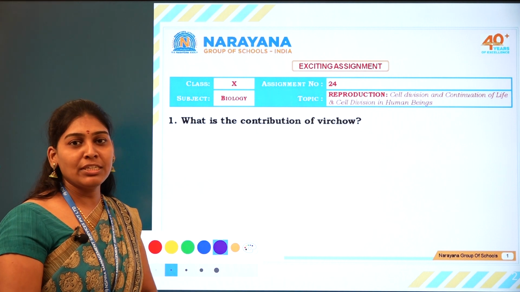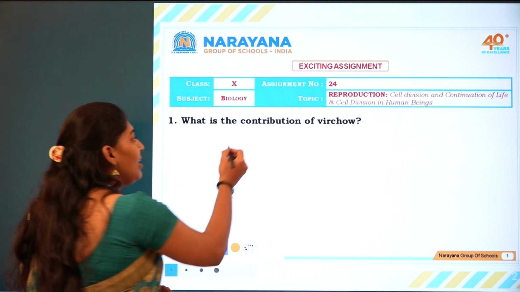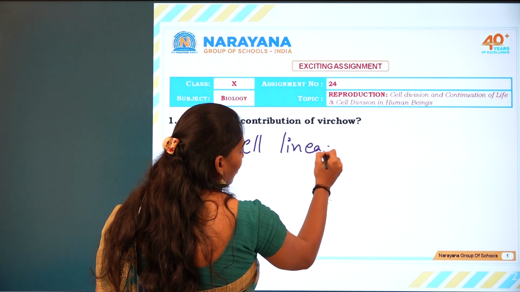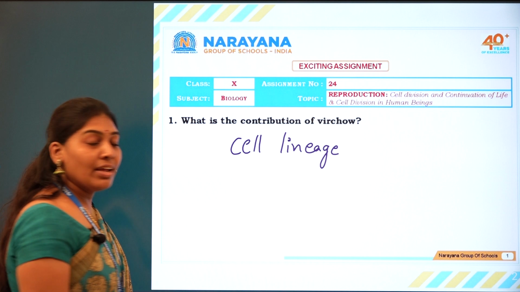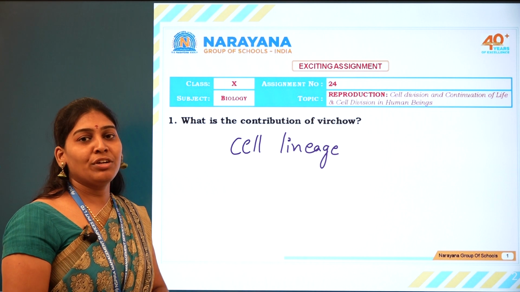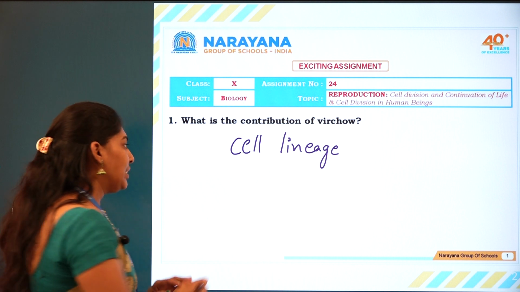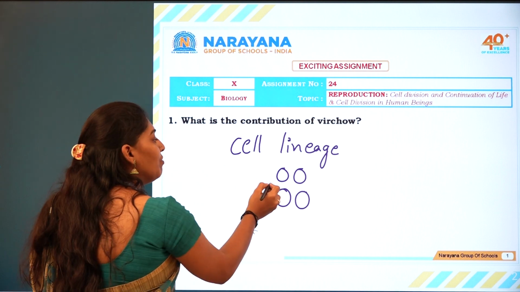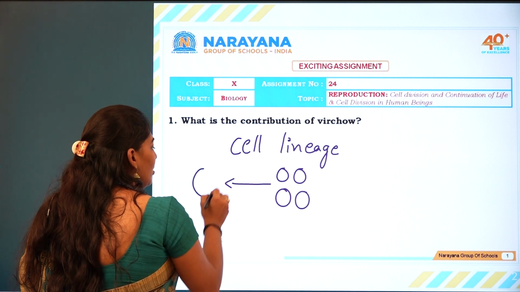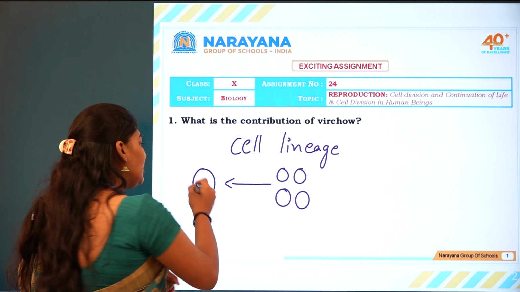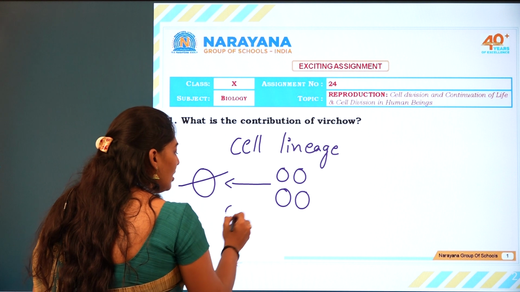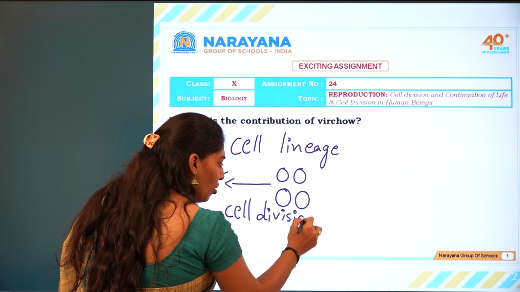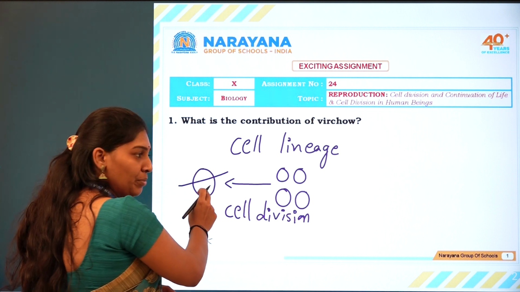He proposed a theory called the cell lineage theory. This theory stated that newly formed cells are formed from pre-existing cells. For example, imagine that these are newly formed cells which come from pre-existing cells. This is done by a process called cell division. By cell division all the new cells will form from the pre-existing cell.